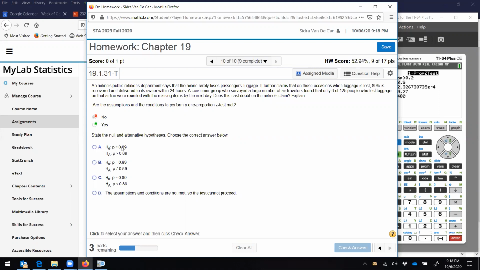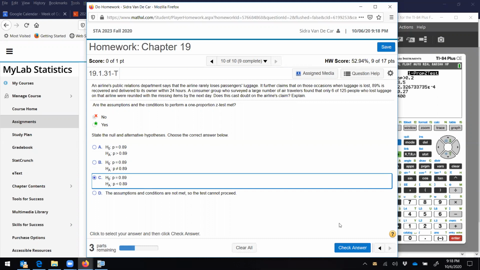P equals 0.89. Casting doubt on the airline's claim would mean that we're claiming less than 89% is delivered. So my alternative is P less than 0.89.